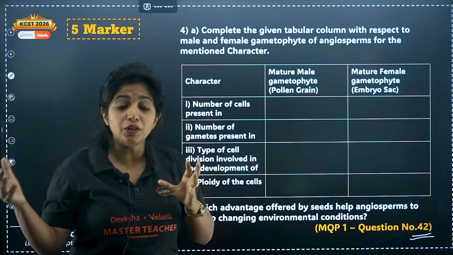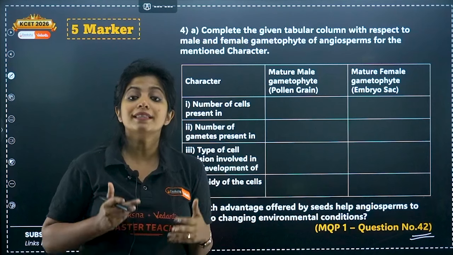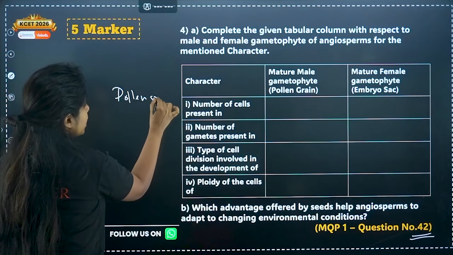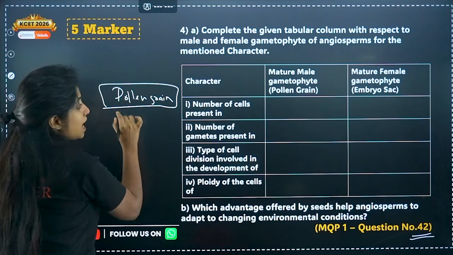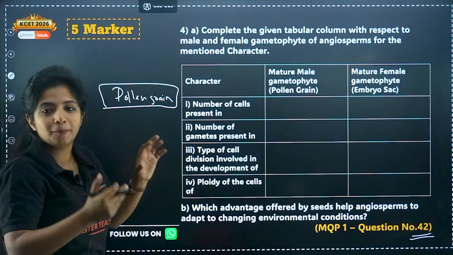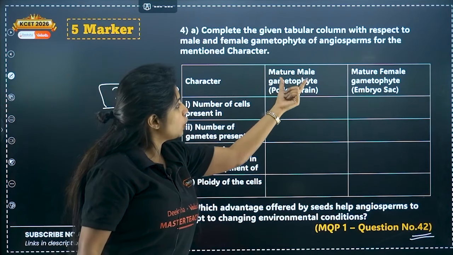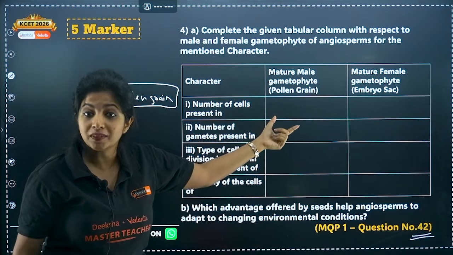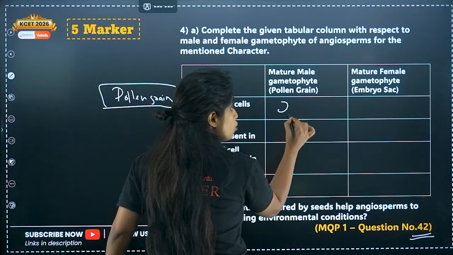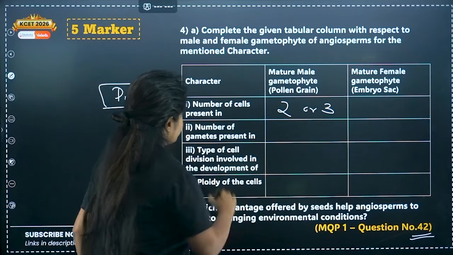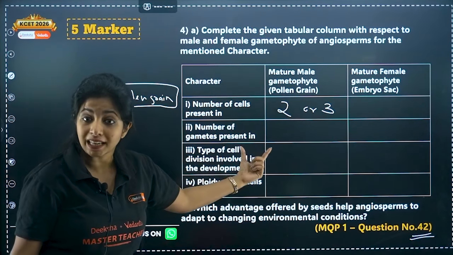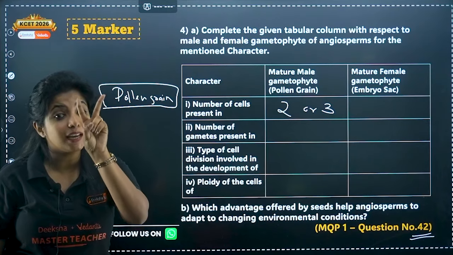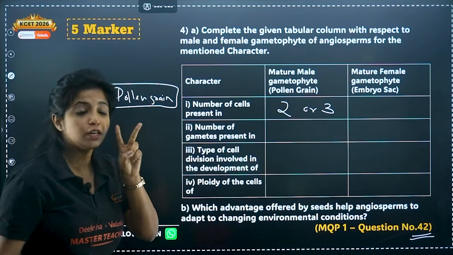What do you mean by male gametophyte? The one that will be forming the male gametes. What is that? My dear children, it is the pollen grain. So you are being asked about the male gametophyte or the pollen grain. Over here, the mature male gametophyte or pollen grain: the number of cells present in them. How many? It can be 2 or it can be 3. Now, the number of gametes present in them. In a pollen grain, how many gametes are there? Always remember, there are only 2 gametes.